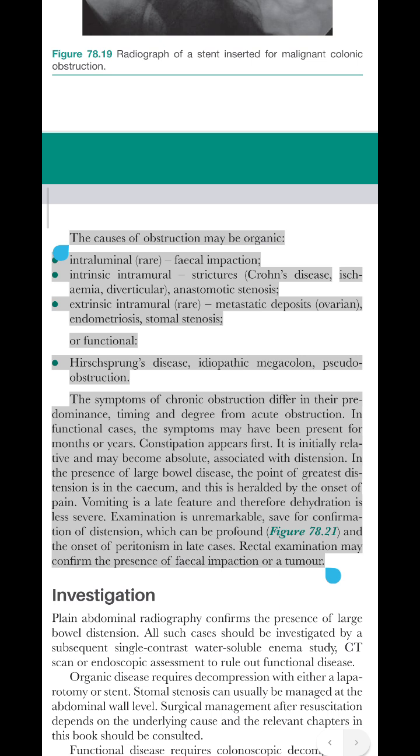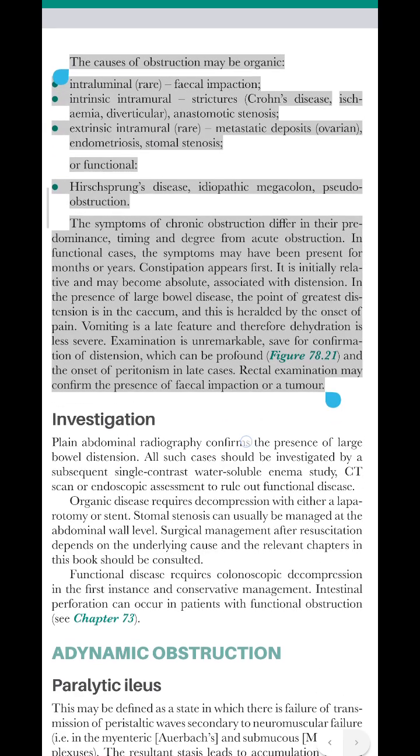Vomiting is a late feature and therefore dehydration is less severe. Examination is unremarkable, save for confirmation of distension, which can be profound, figure 78.21, and the onset of peritonism in late cases. Rectal examination may confirm the presence of fecal impaction or a tumor.